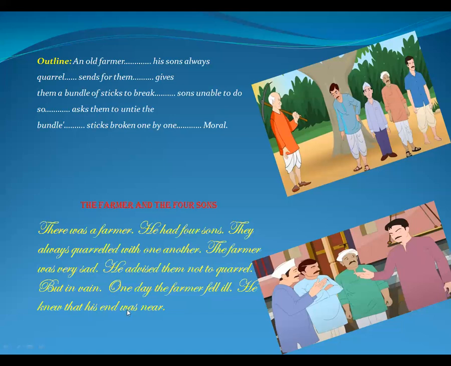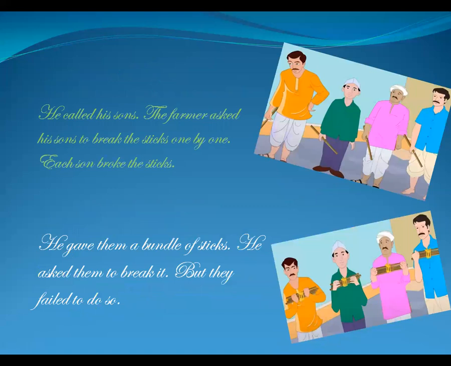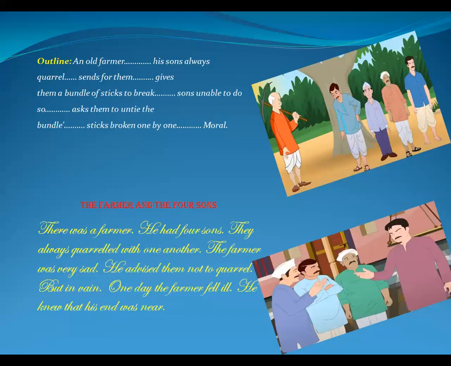He knew that his end was near, which means he was going to die, because he had become an old man. He called his sons before his death. He wanted to teach a lesson to his sons.